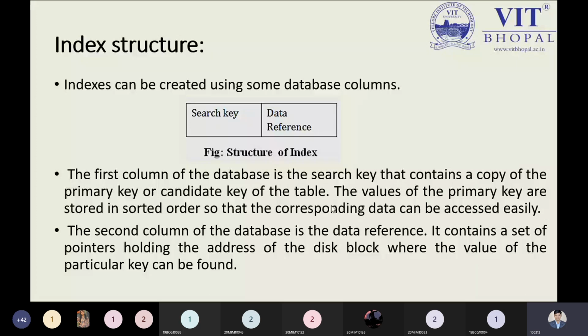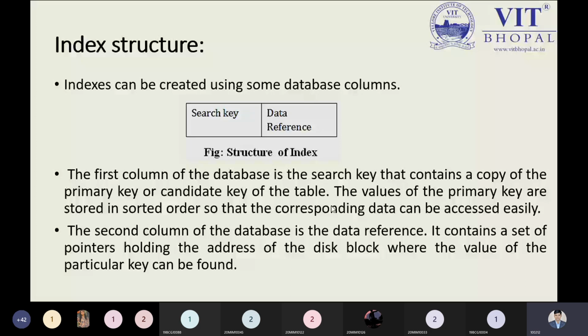The first column of the database is the search key that contains a copy of the primary key or candidate key. It will keep the memory reference of that particular key only. And the values of the primary key are stored in sorted order. Sorted order comes here because of the index. So I can highlight this point. Please understand this.